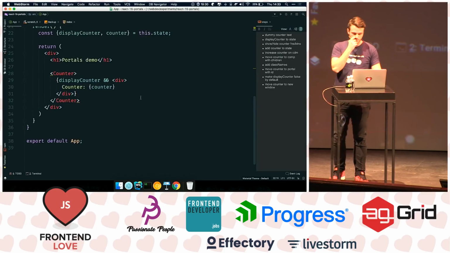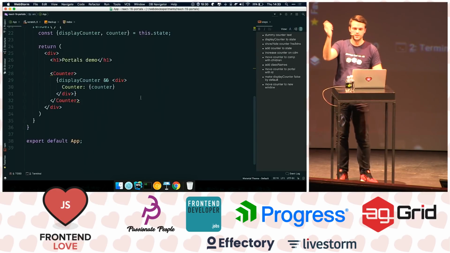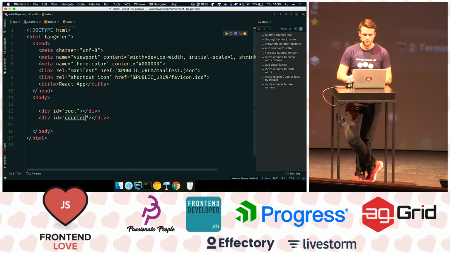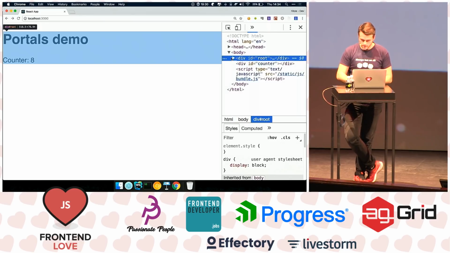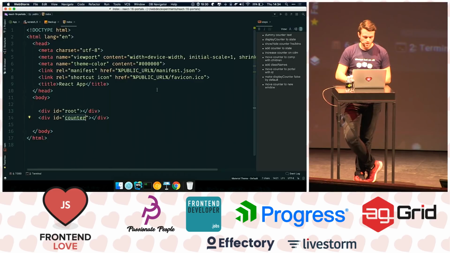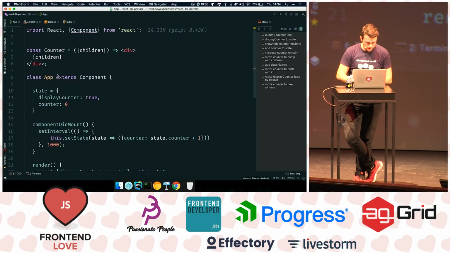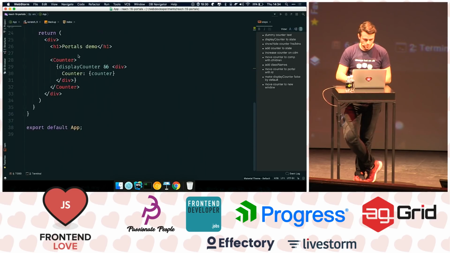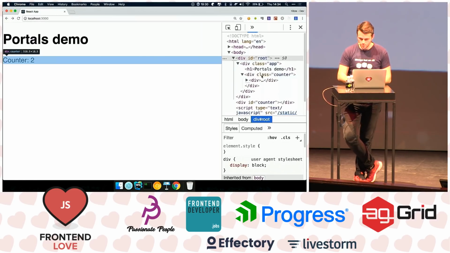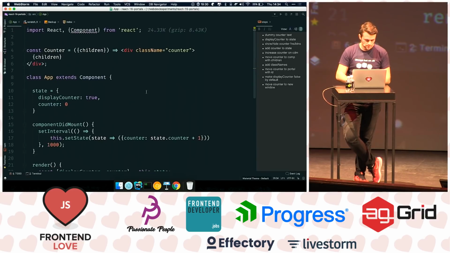So what we want to do is move this counter into another div by using a portal. So if I go to my index.html, I have this ID with counter. And if we see it right now, it's in root, we have the app, and we have the counter right here. So I'm just going to make it simpler and just add a class here. className equals counter, just so we see, and className equals app. All right, that should be enough. And we see that the counter goes inside of here. So let's not do that.